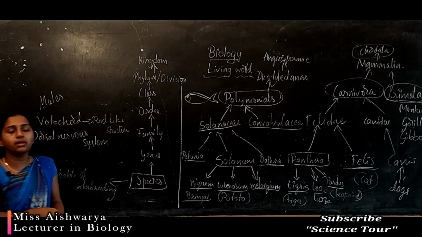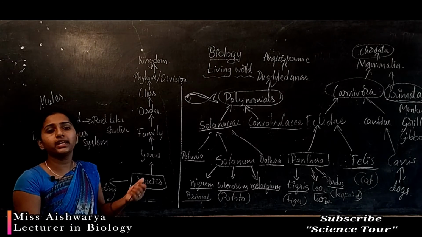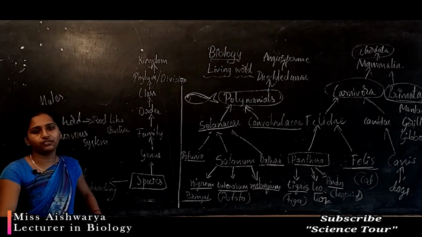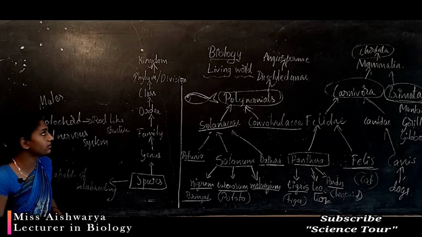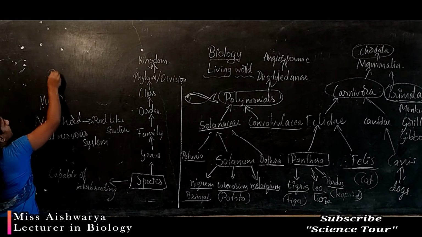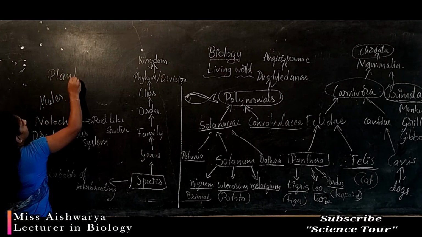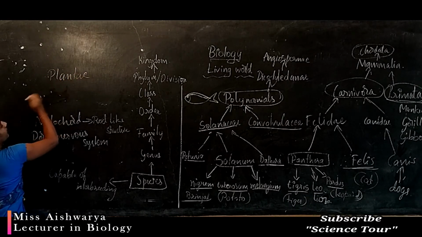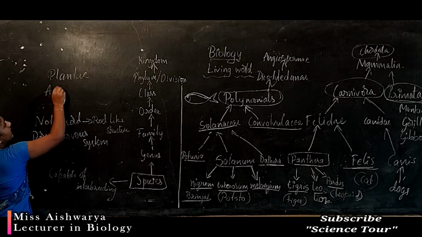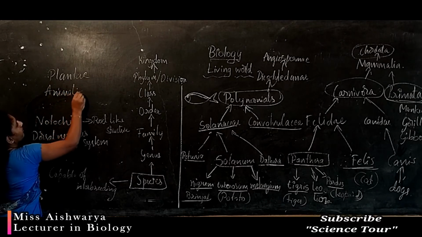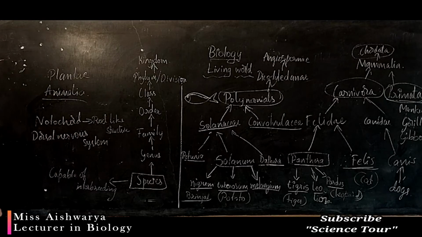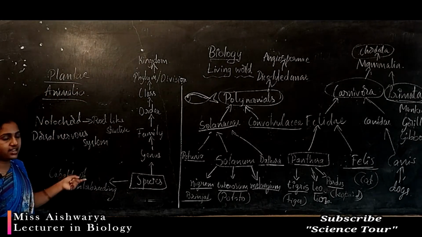In earlier days, Linnaeus classified only two kingdoms, that is kingdom Plantae and kingdom Animalia. These are the two different kingdoms classified in earlier days.